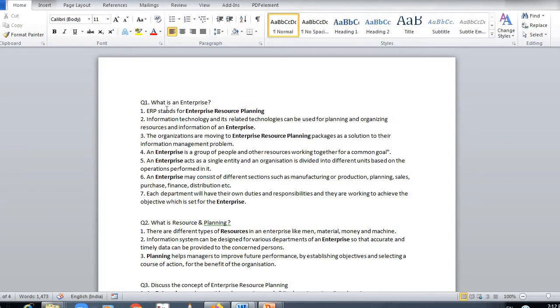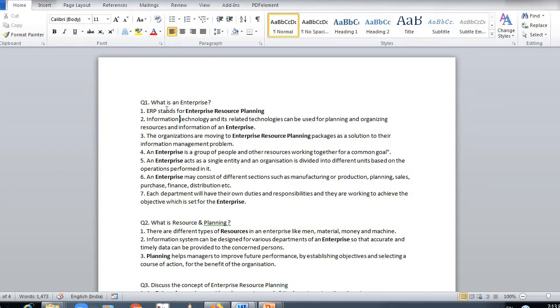Now I will read it for you. ERP stands for Enterprise Resource Planning. Information technology and its related technology can be used for planning and organizing resources and information of an enterprise. So with the help of information technology in an enterprise, you can plan and organize your organization properly. Organizations are moving to ERP packages as a solution to their information management problem. There are various ERP packages available in the market. So Oracle, Tally, Microsoft, Bittrex, you can use any of the ERP packages.